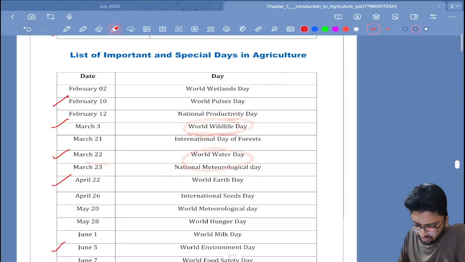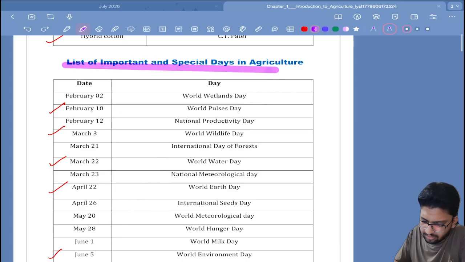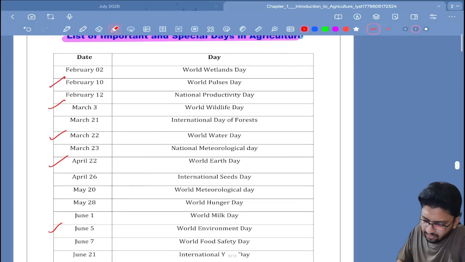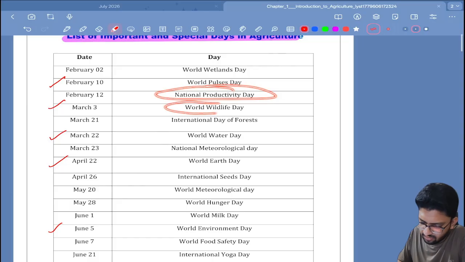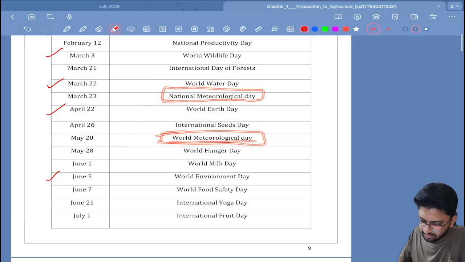Then comes another important section, that is the list of important special days in agriculture. We have National Productivity Day, World Wildlife Day, then World Water Day, 22nd March, World Earth Day, April 22nd, then World Meteorological Day and National Meteorological Day, two separate things. World Hunger Day, World Environment Day is 5th of June. This is easy to remember.